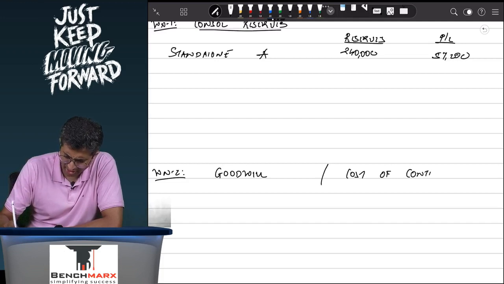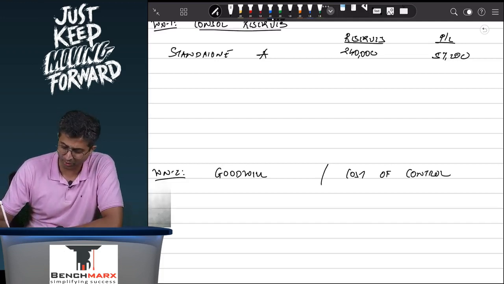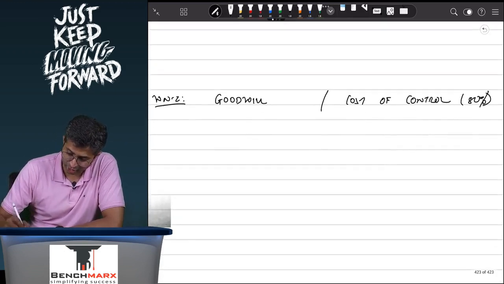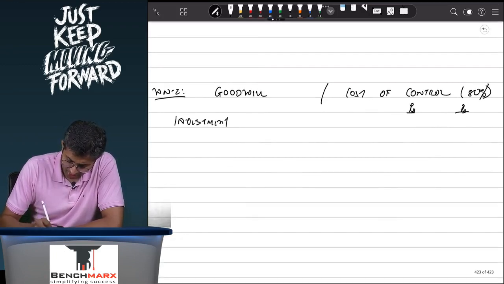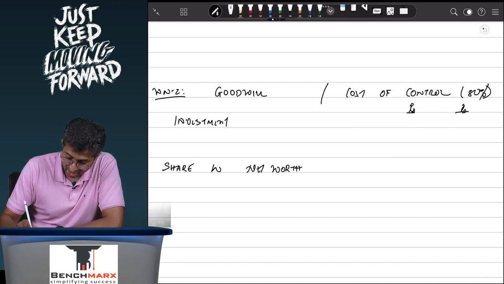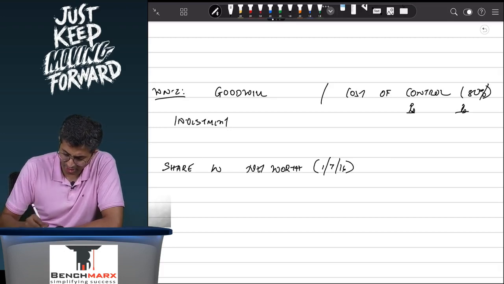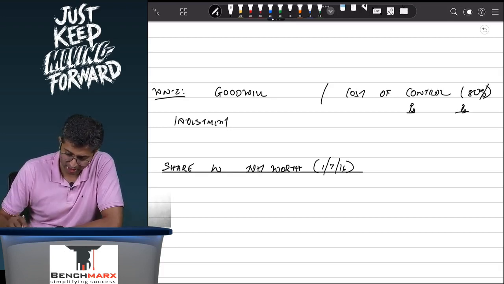You can prepare this in the ledger form, you can prepare this in the statement form, it does not really matter. The stake that you have is 80%. So let us say if I were to prepare this in a statement form, I will start with the amount of investment, leave a couple of lines and then share in net worth. We don't have the net assets on 1st July 16, which is the date of acquisition, but we can try to find our share in the net worth.